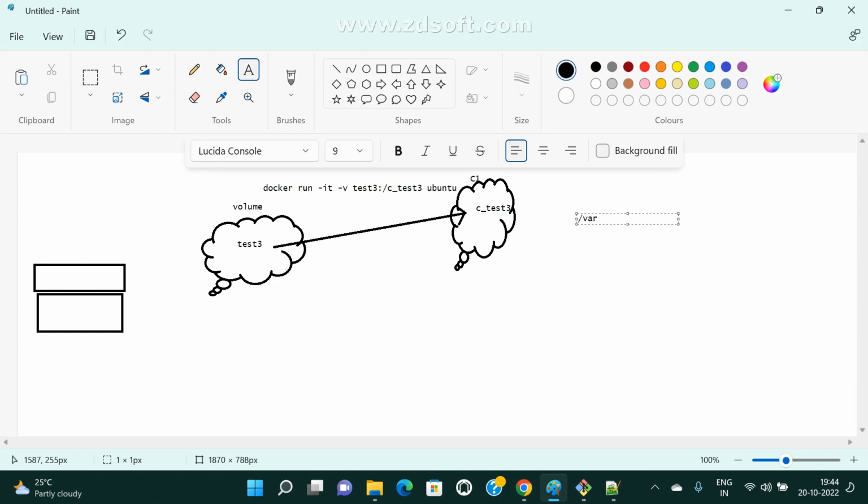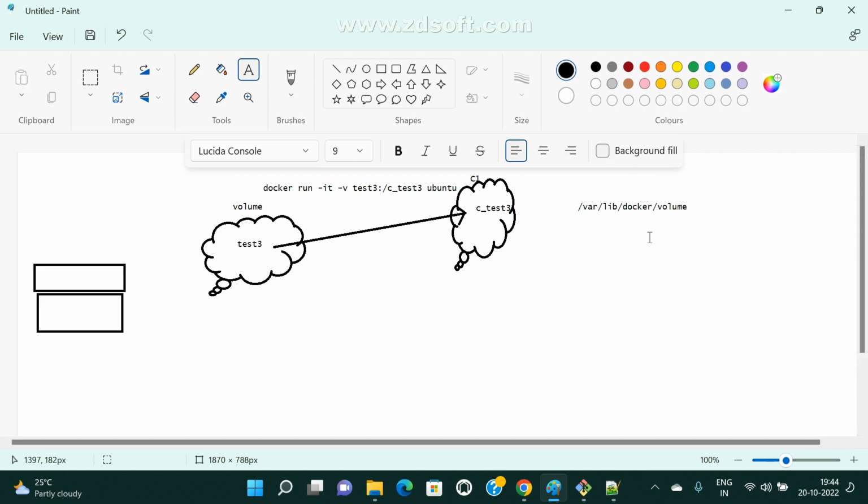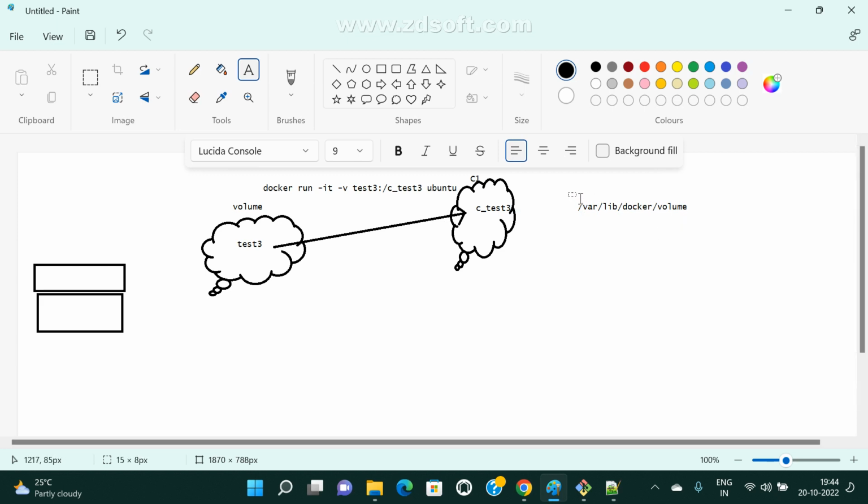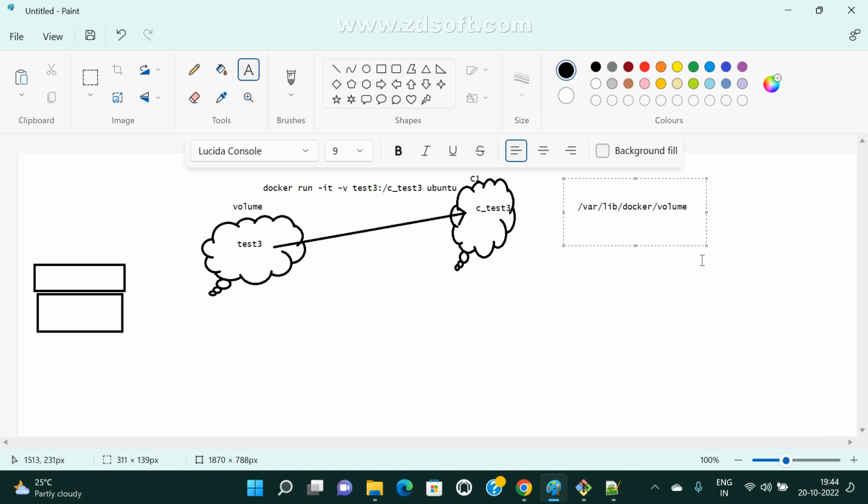Under var lib, this is the Docker software, under the Docker volumes. So under here only our entire data that we are taking backup of is persisting in this path only. Now my question is, if I uninstall my Docker software in the machine, what about my data? 100% you lose the data. Even though I uninstall my Docker software, I want to persist my data permanently.